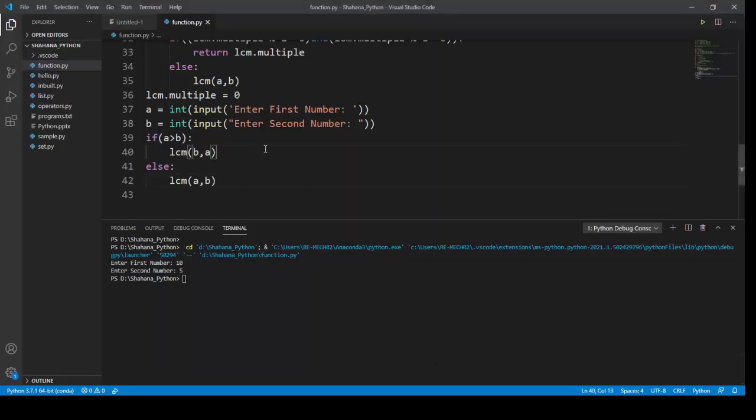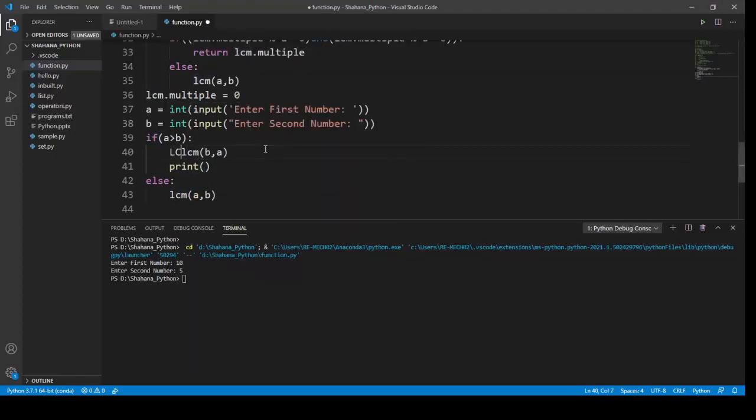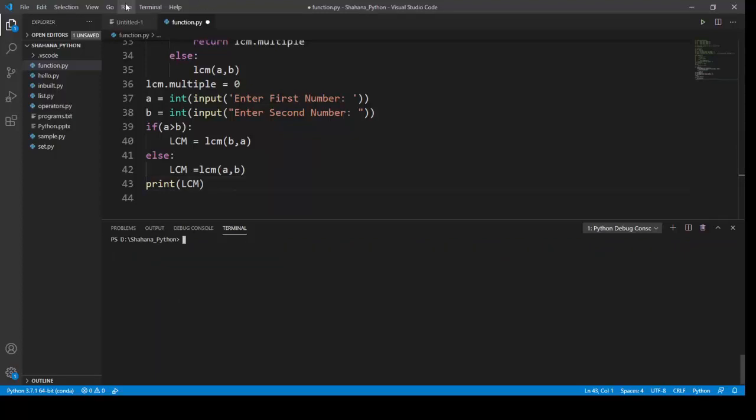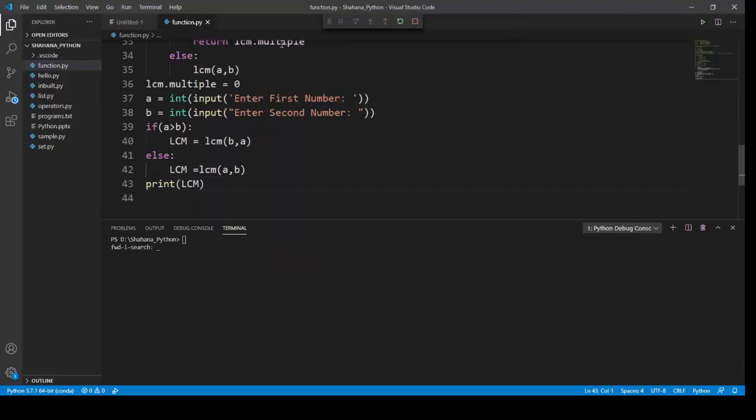Sorry, I made a mistake. I'm going to define a variable LCM and print LCM at the end of my condition. Sorry, my bad. I'm going to clear my console and run my code once again.